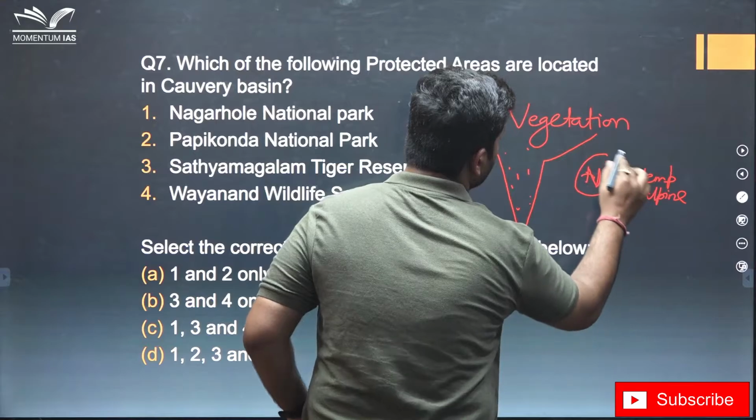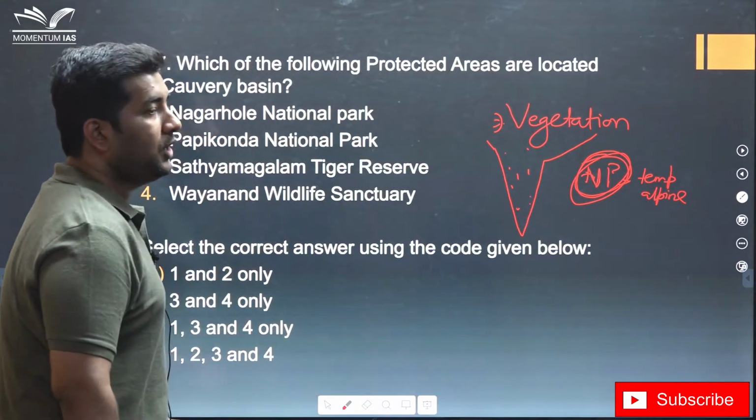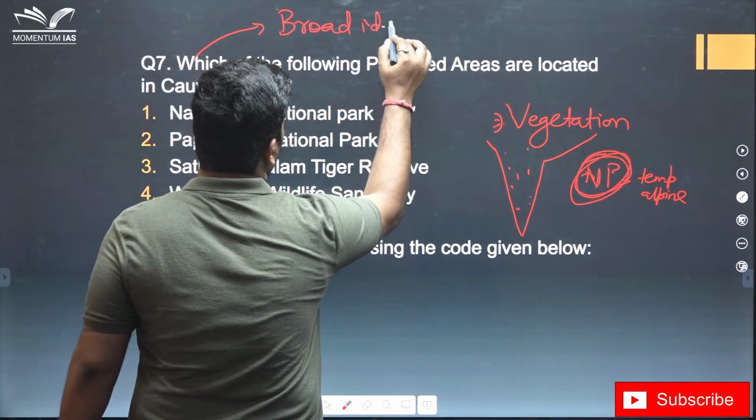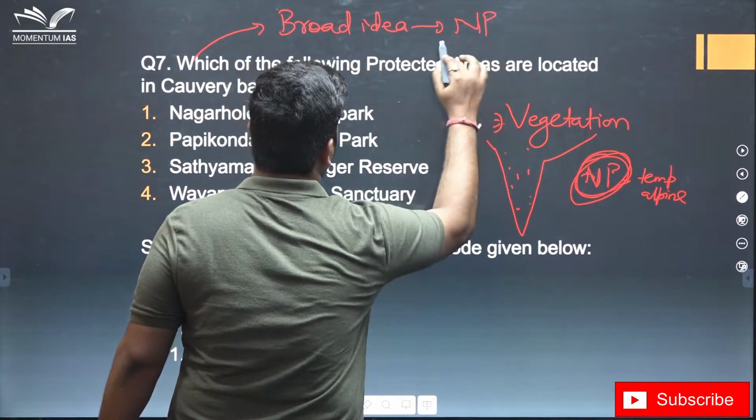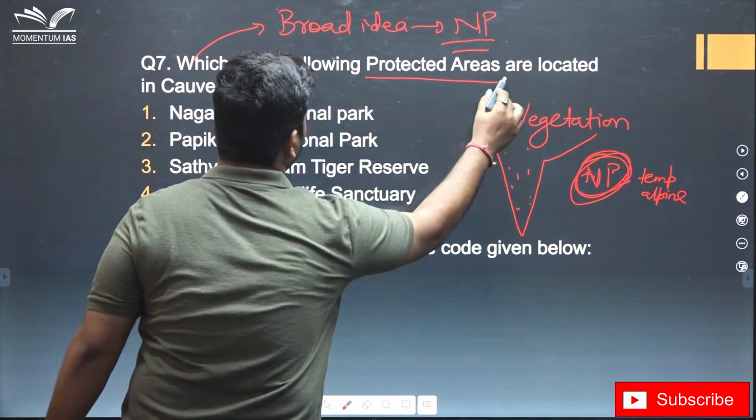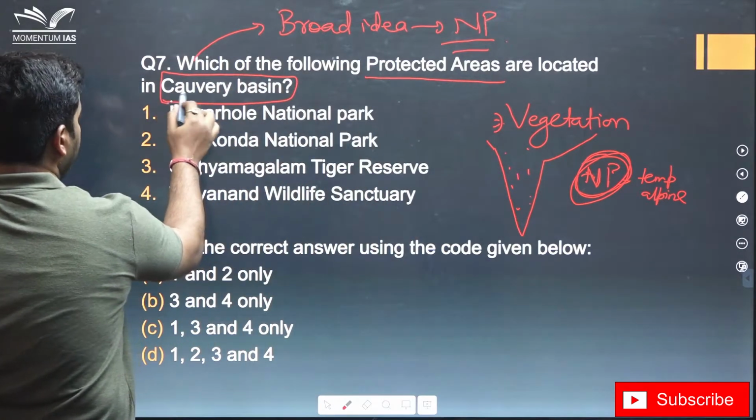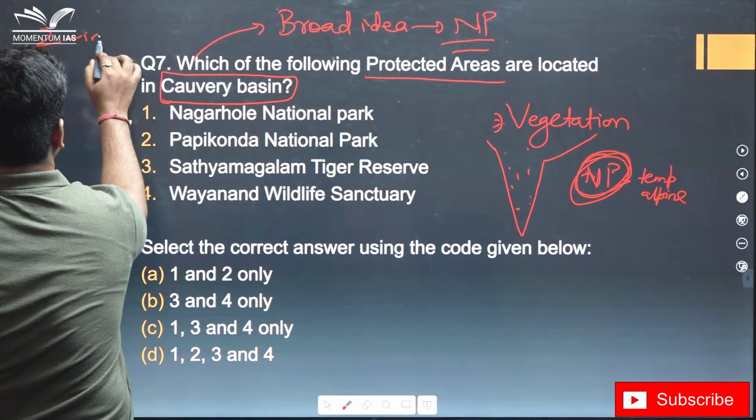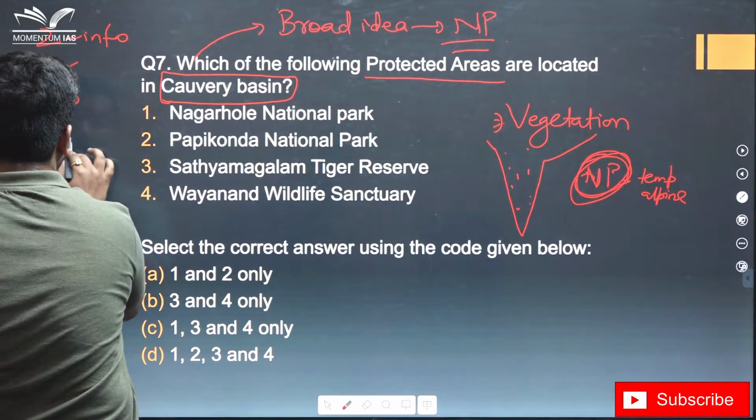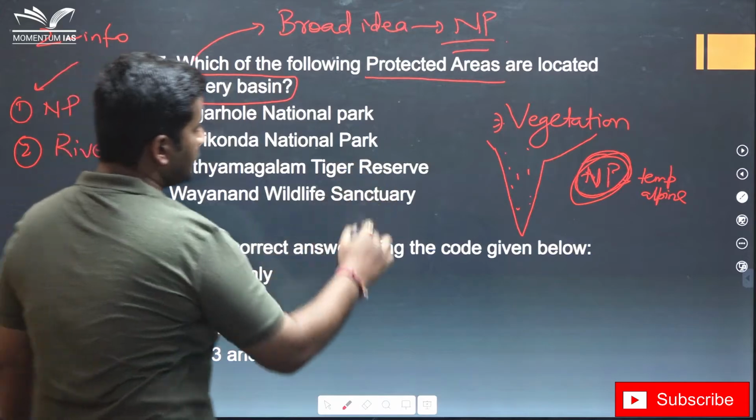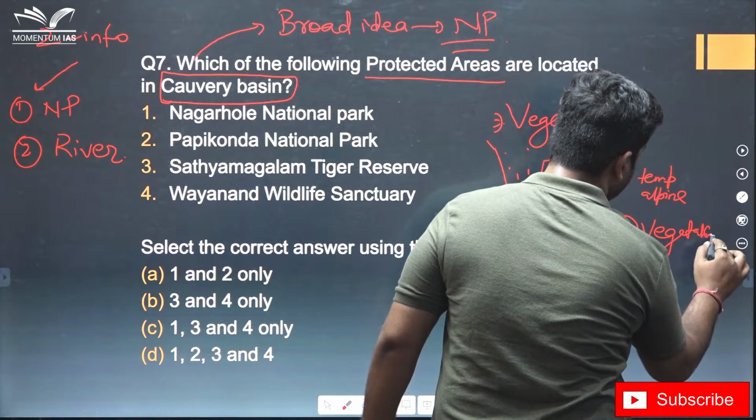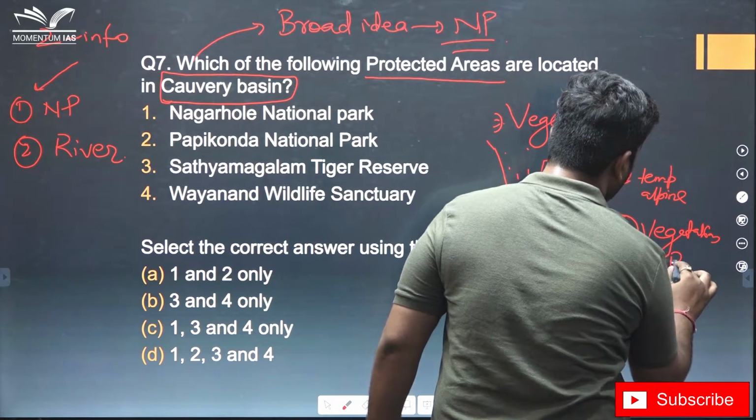So you need to know the location of national parks. In this also, you need to have at least a broad idea of where these national parks exist. Which of the following protected areas are located in the Kaveri basin? That means you need two pieces of information here also: one is related to national parks and the other is related to rivers. In this question also you need to know about the vegetation of a place, and you need to know information about national parks.